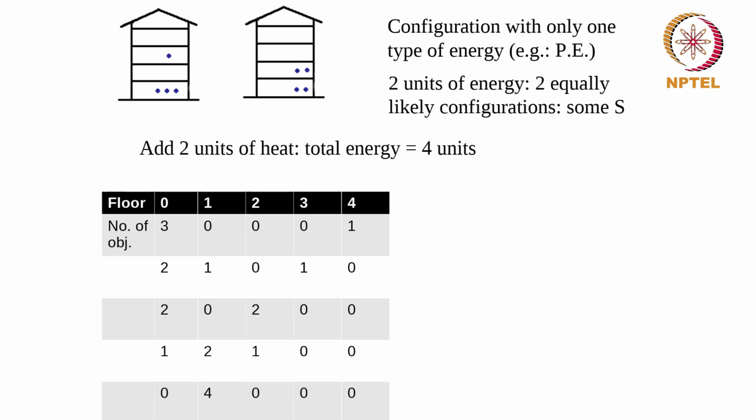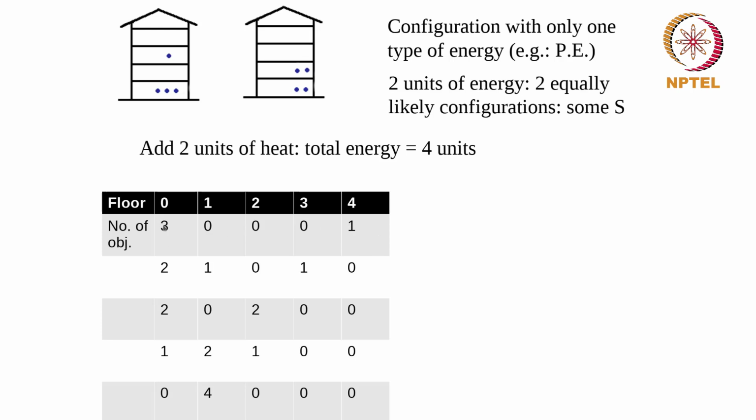These 4 units of energy can be now achieved in different ways. So I can have one object which is moved to the top floor such that it has 4 units and the remaining 3 have 0 units, which is what is shown over here. So in the 0th floor, ground floor, I have 3 objects. First floor, second floor, third floor, I don't have any objects. I have one object in the 4th floor. This goes up here and that gives me a total of 4 units of energy.